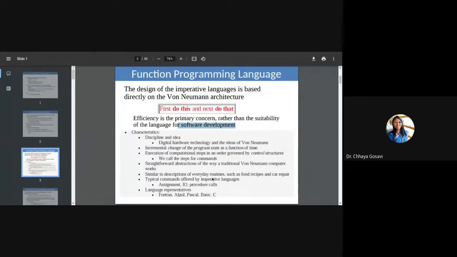Similar to description of everyday routine, such as food recipes or car repair, you say, take in these ingredients and do these particular steps and you'll get the recipe done. Or similarly, we write our programs: take input in A, take input in B, perform some operations on A and B, and store result in C. So we just follow those steps. Typical commands in imperative languages are assignment commands or input output commands or procedure calls. And different languages that represent imperative languages are Fortran, Algol, Pascal, Basic and C.